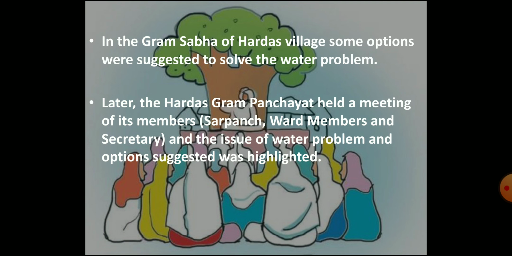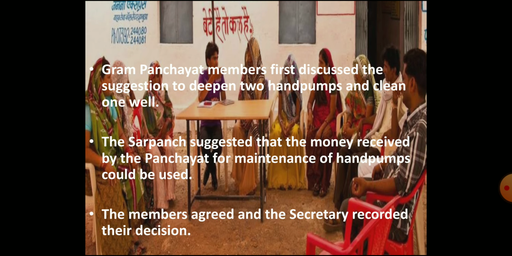Children, do you remember that we were learning this chapter with the example of Hardas village? And in the meeting of the Gram Sabha, the issue of water shortage was discussed and some suggestions were given to solve the water problem. So later, Hardas Gram Panchayat held a meeting which was attended by the Sarpanch, ward members or Panchs and the secretary. In that meeting, the issue of water shortage was discussed again.